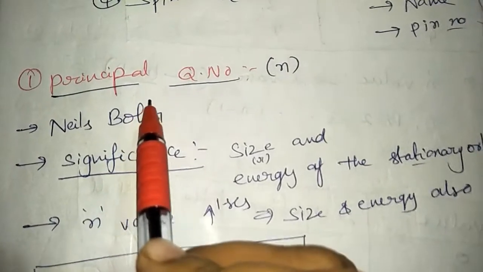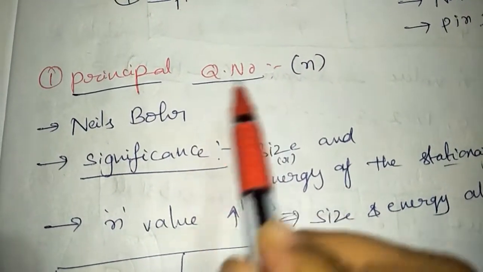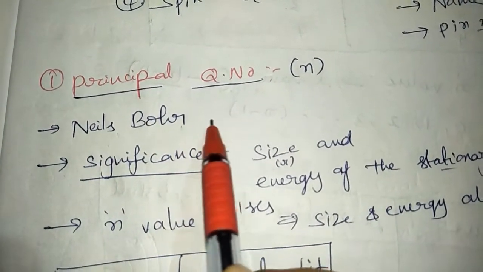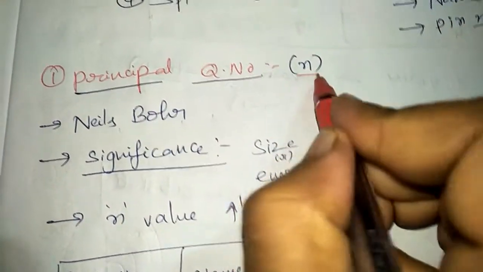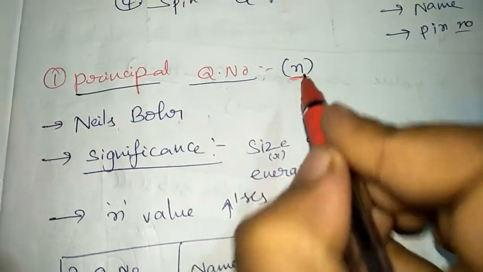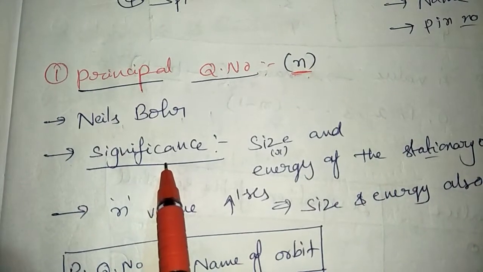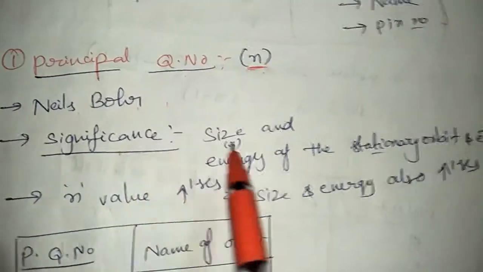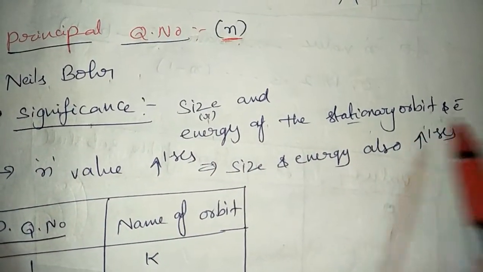First, I will explain the principal quantum number. The principal quantum number was proposed by Niels Bohr, who also proposed the Bohr atomic theory. It is indicated by the letter small n. What does it tell us? That is the importance. The principal quantum number tells about the size and energy of the stationary orbit and the electron.